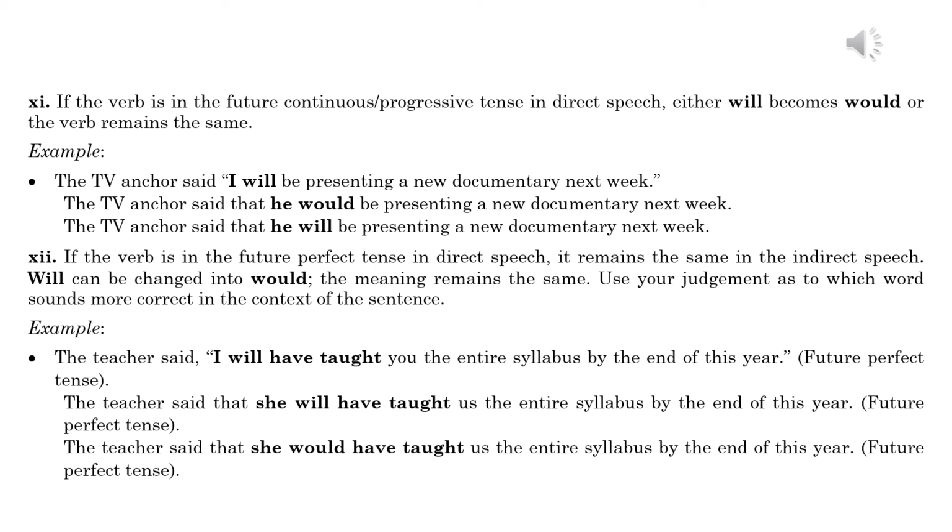The teacher said, "I will have taught you the entire syllabus by the end of this year." Future perfect tense. The teacher said that she will have taught us the entire syllabus by the end of this year. Future perfect tense. The teacher said that she would have taught us the entire syllabus by the end of this year. Future perfect tense.